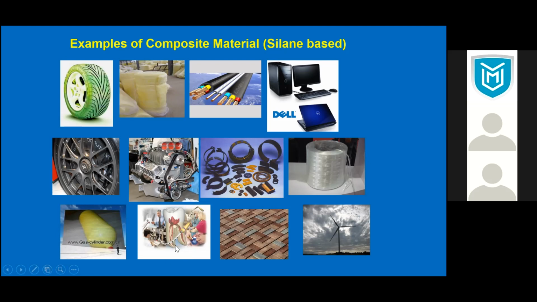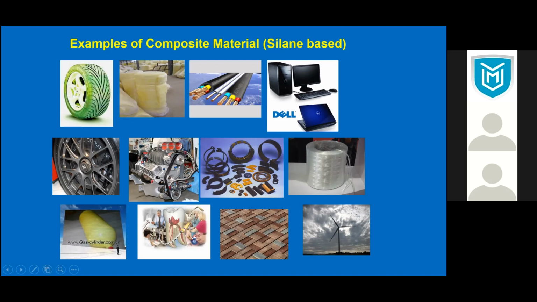And that solidification occurs with the silane reactive molecule. Then these are roof structures. This is fiberglass made for wind panels. So these are all silane based products. Silane is not only for waterproofing. Silane is used for a lot of applications.